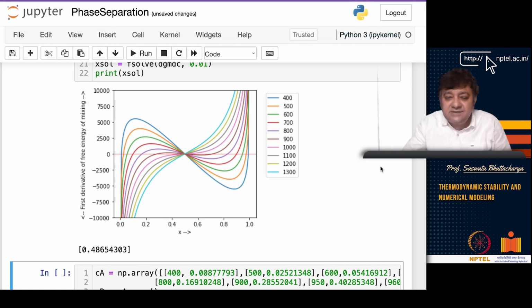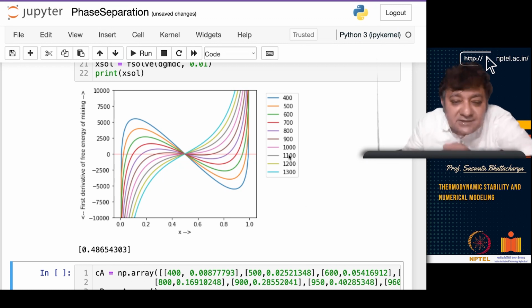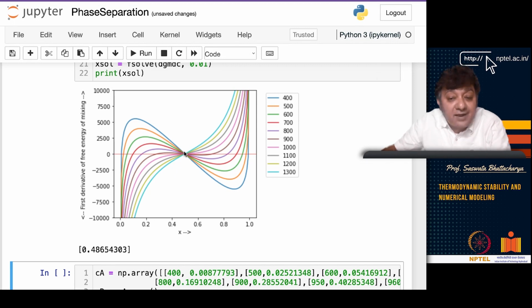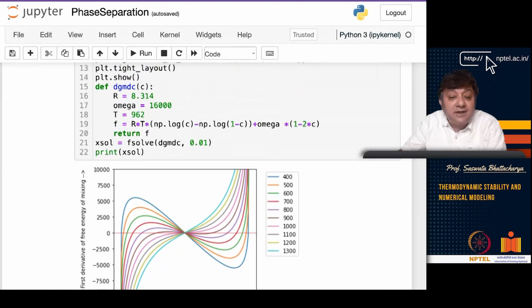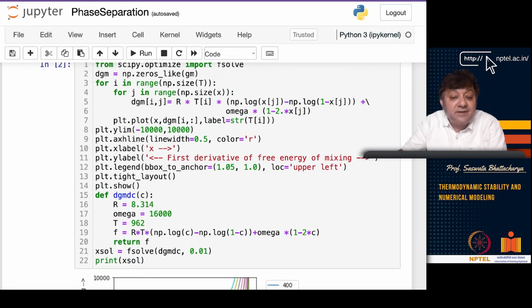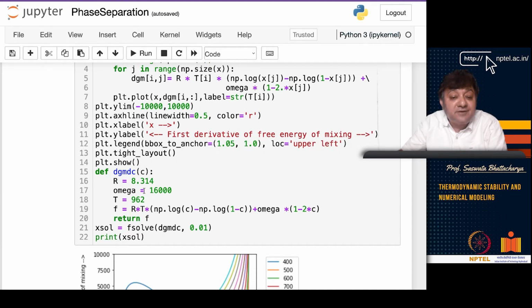So basically, as you go to temperatures around 1300, 1200, 1100, 1000 and so on, you start seeing that it is passing only through the point 0.5, correct or not? That means it is no longer phase separated. As you go to higher and higher temperatures, the phase separation tendency goes down, right? And if you look, I have also printed something, for different temperatures like T equal to 962 or so.